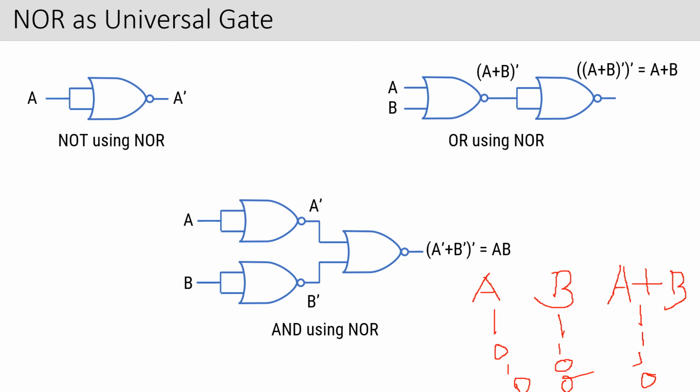Okay, so what I was talking about, I said A plus B. What is the difference between the exclusive OR and OR? In exclusive OR, you are going to get output as high only when either of the inputs is high, right? That means 0, 1, you will get 1, 1, 0, you will get 1. But if both the inputs are the same, then you are not going to get any output. So 0, 0, you are going to get 0, and 1, 1, you are going to get 0, because if both the inputs are the same, you are not going to get any output. And this is an exclusive OR gate.